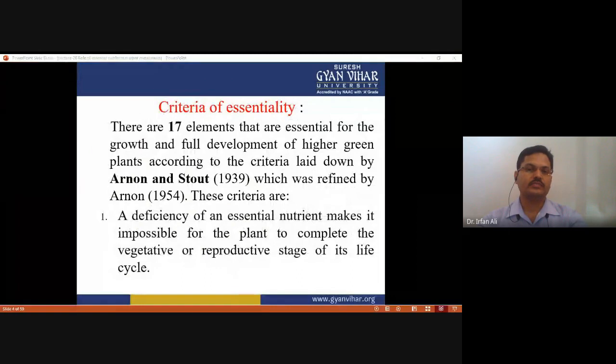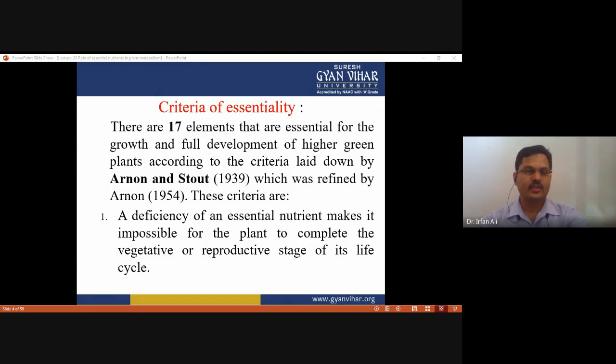First of all, we need to know what the criteria of essentiality of nutrients are. Why are these elements called essential elements? There are 17 elements that are essential for the growth and development of green plants, according to the criteria laid down by Arnon and Stout.